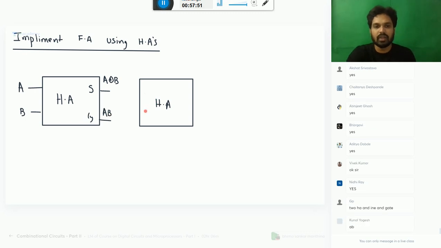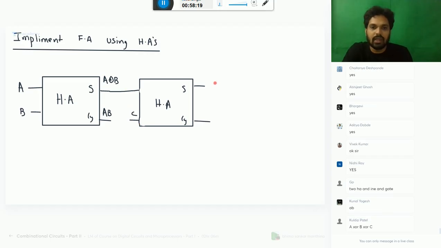Now again, for its inputs, you give here this one and C. What will you get as a sum and carry? I am giving its name as AB. Now tell me, the sum is XOR operation of its two inputs. What are its two inputs? These two.